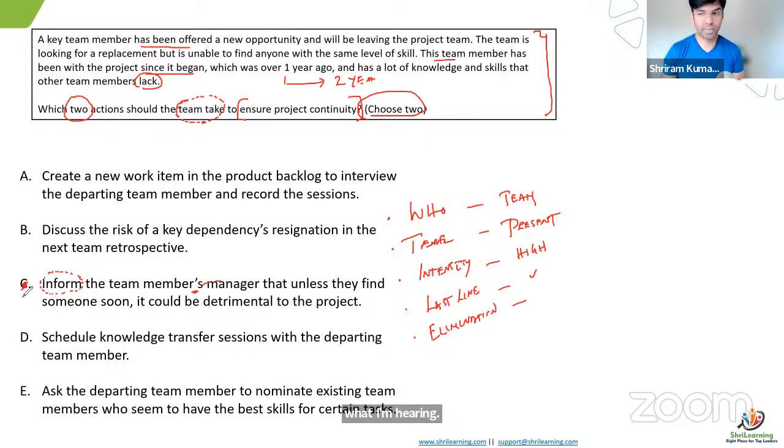Because I have some people choosing C also as the right answer, I'm just putting it off. I'm not saying which one is right now. I'm just doing what you guys are saying. Okay, C I'm pulling out, which is a good job.